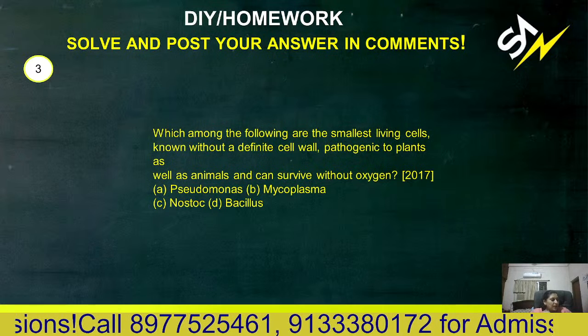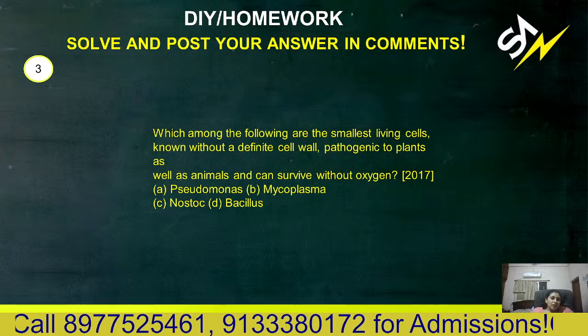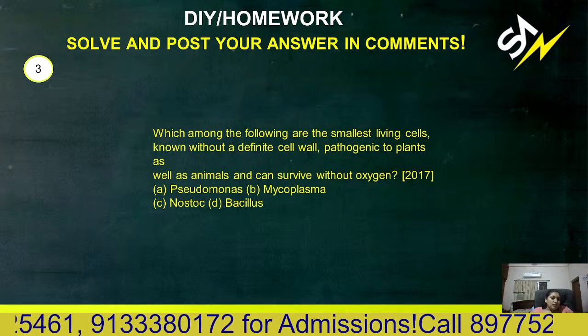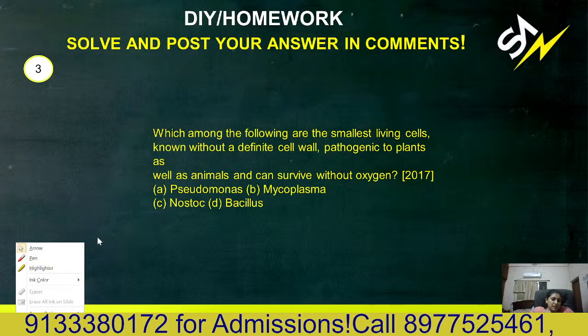Correct, 3B is the correct answer. Mycoplasmas are also known as pleuropneumonia-like organisms. So mycoplasmas, 3B is the correct answer.